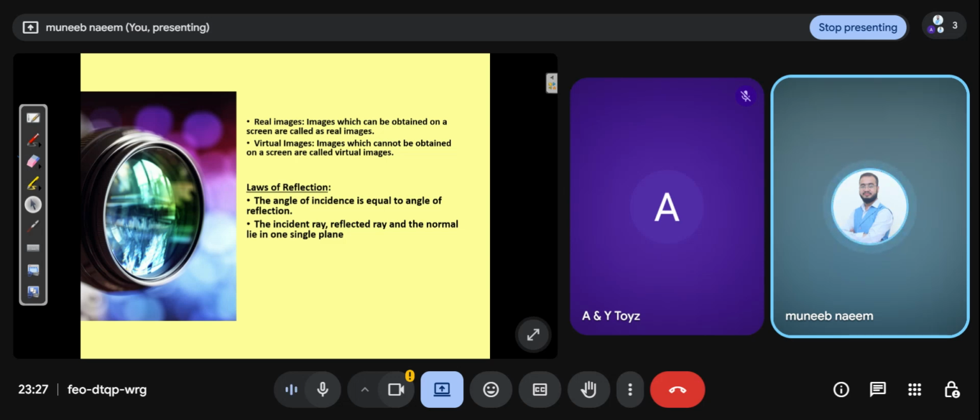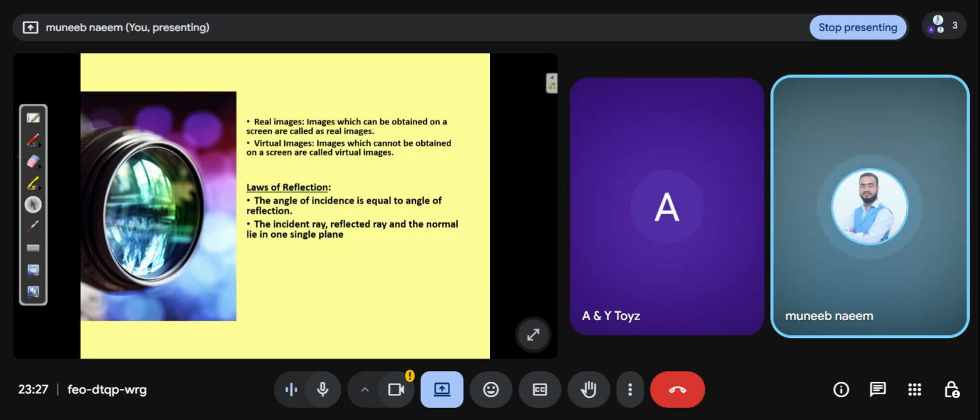If a mirror is placed in front of you, you see your image, and your image is a virtual image. Why? Because your image is not on the surface of the mirror. Your image is behind the mirror. So this is the virtual image.